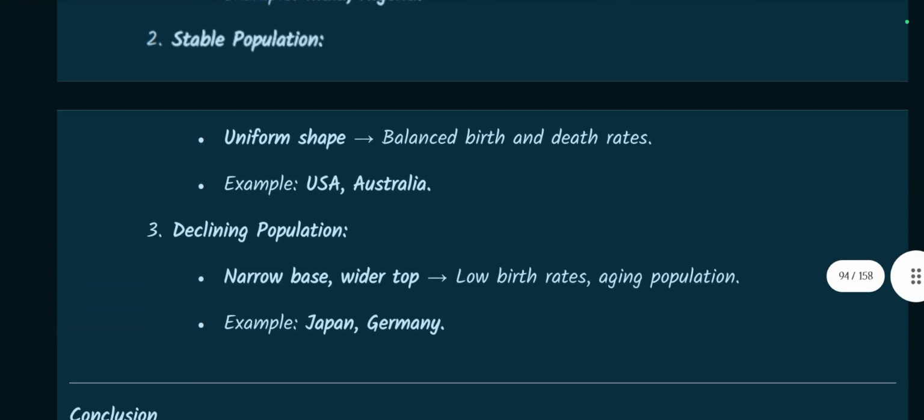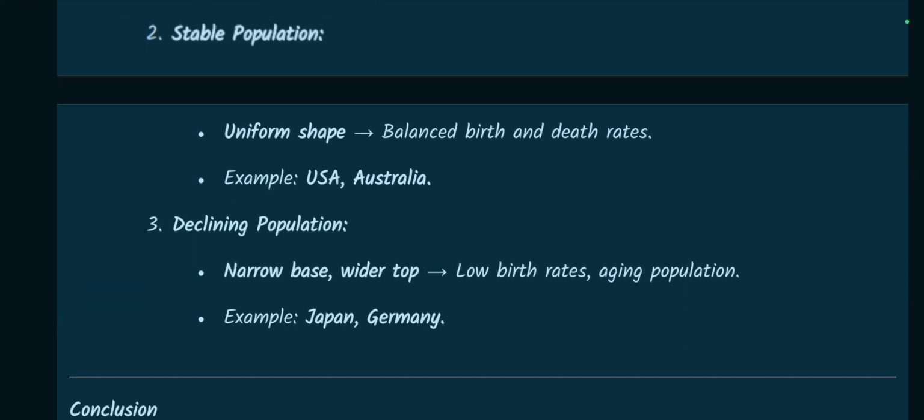Stable population, uniform shape, balanced birth and death rates. For example, USA and Australia. Declining population, having narrow base and wider top, which means low birth rates and aging population in Japan and Germany.